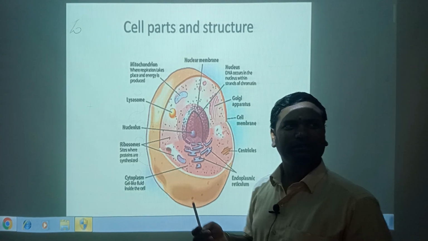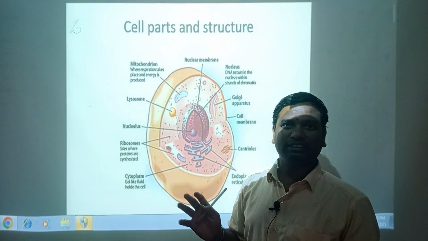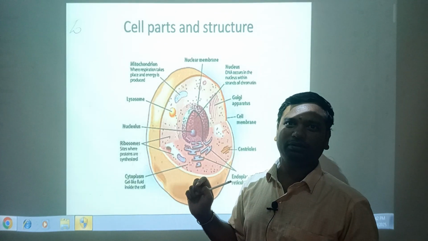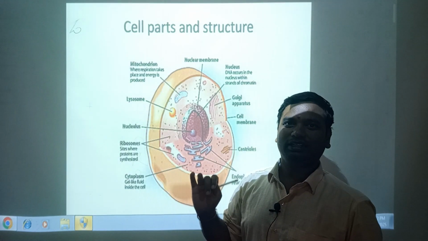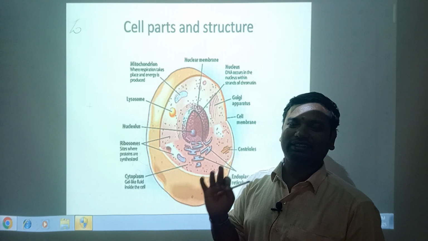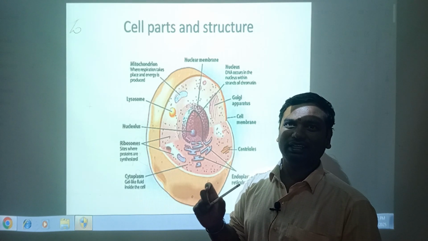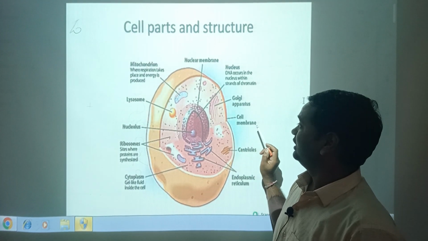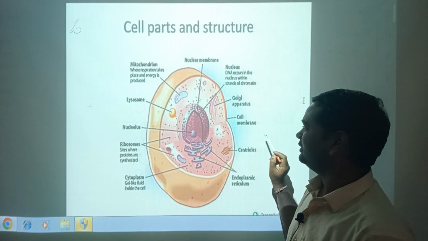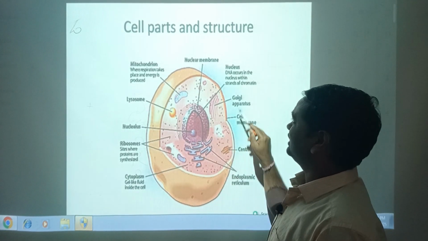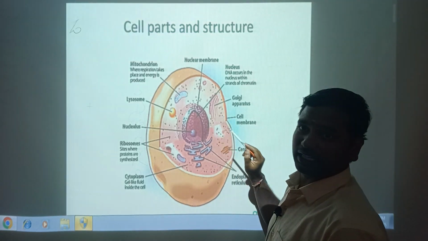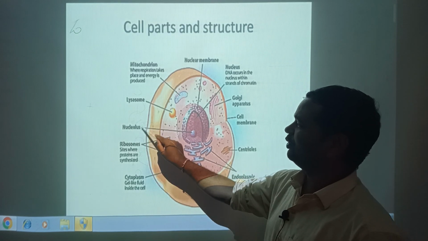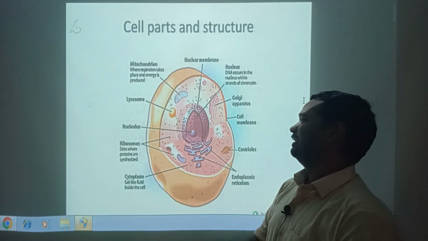Our body has different systems: digestive system, nervous system, circulatory system, respiratory system. The main control system is the nervous system. Similarly, the cell has different parts: plasma membrane, cytoplasm, and nucleus. But the main part is the nucleus, the controlling part.